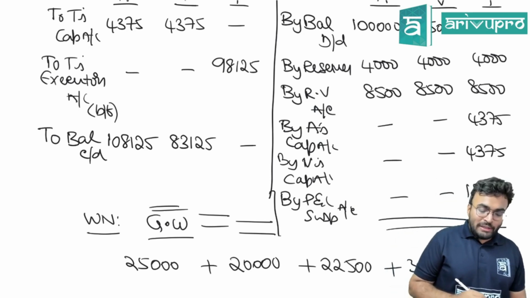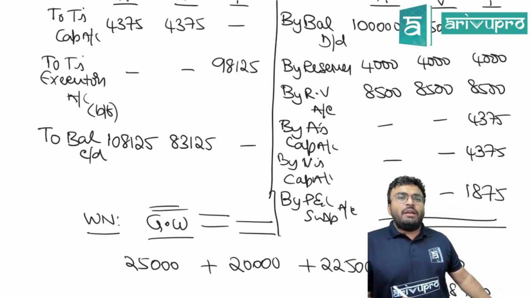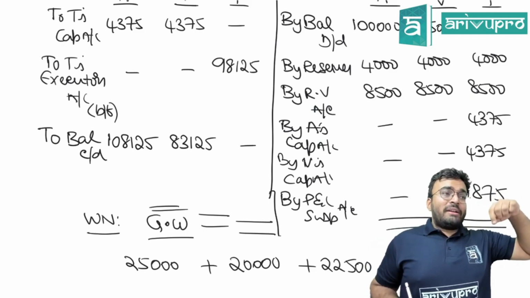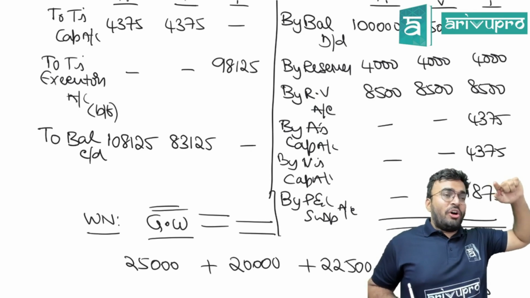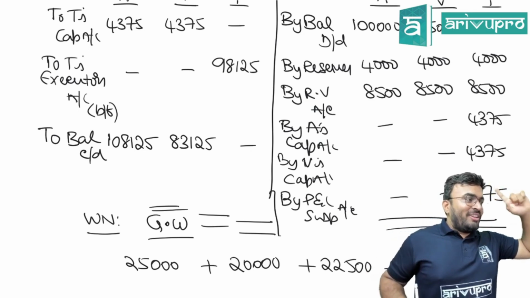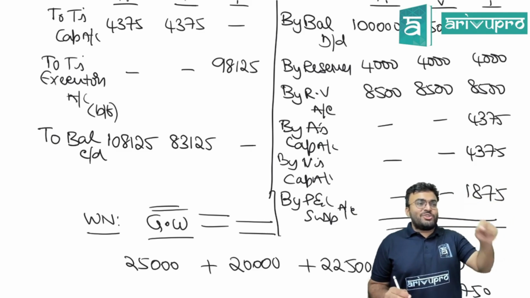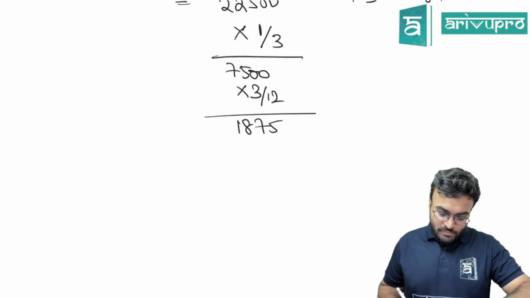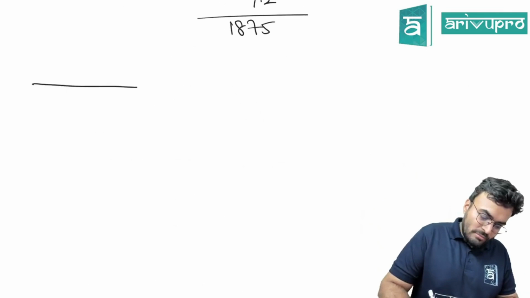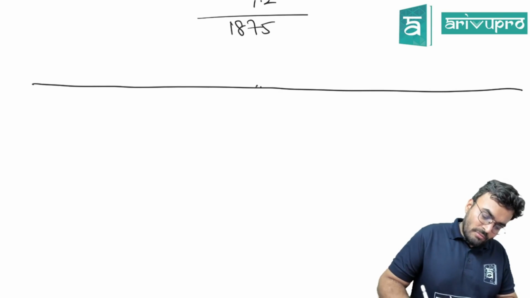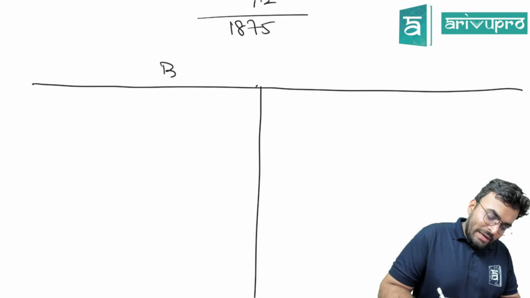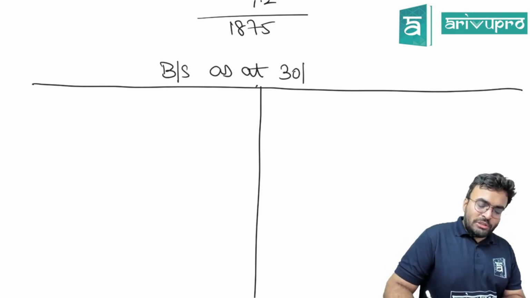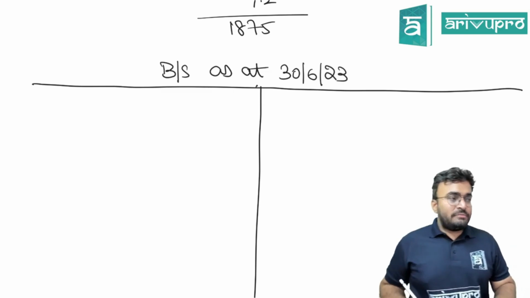After this, we have only one thing to be done in this question. What is that? Balance sheet. Balance sheet as at what date? On what date? Starting of the year, end of the year? No, on the date of death. Not starting of the year also, end of the year also. On 30th June they have asked. On the date of death. Balance sheet as at 30th June 2023, right? Yes.